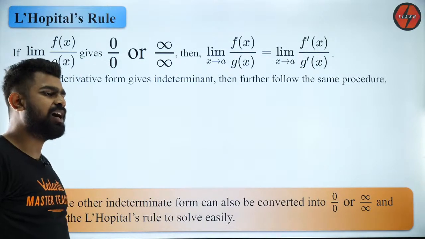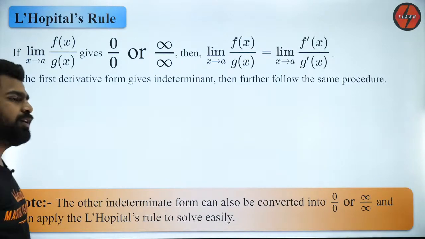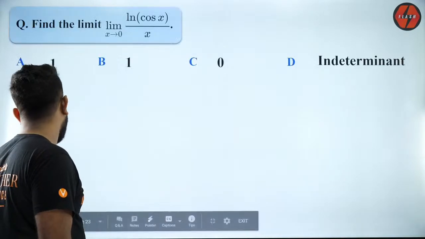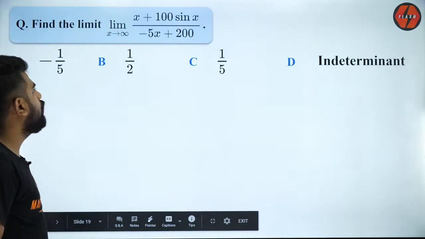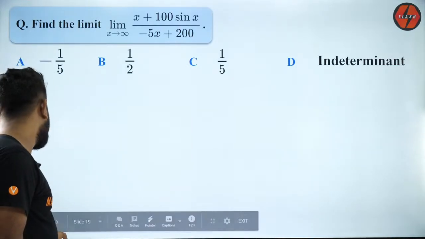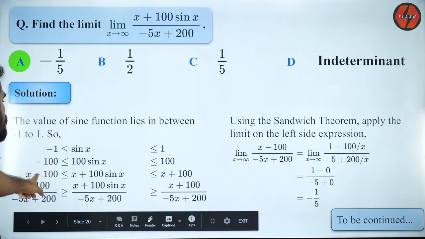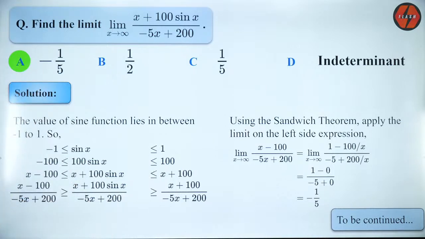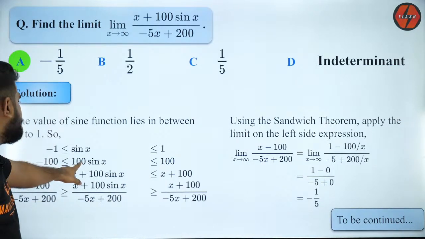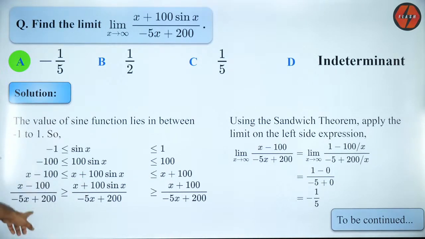Sonu is saying, sir, can you repeat once again? Yes, Sonu, I'll repeat it. Listen carefully. I first wrote the inequality: sin x lies between minus 1 and 1. Then I multiplied by 100, and then I added x on all sides.